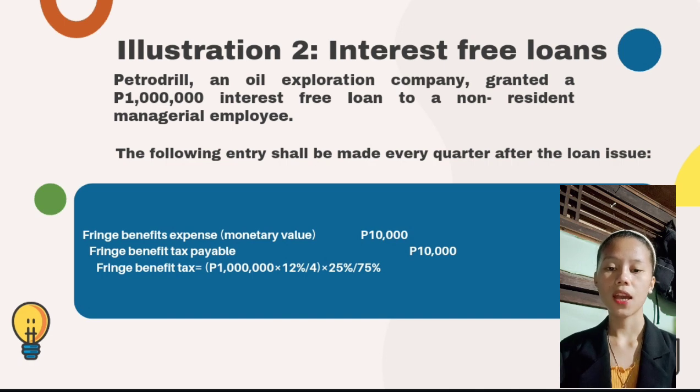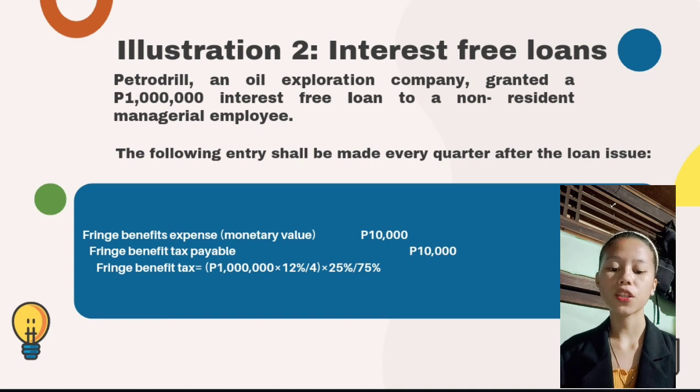Illustration 2. Entries for free loans. Petrodrill, an oil exploration company, granted a 1 million interest-free loan to a non-resident managerial employee. The following entries shall be made every quarter after the loan issue. So solution. Fringe benefit tax expense is 10,000 and fringe benefit tax payable is 10,000.